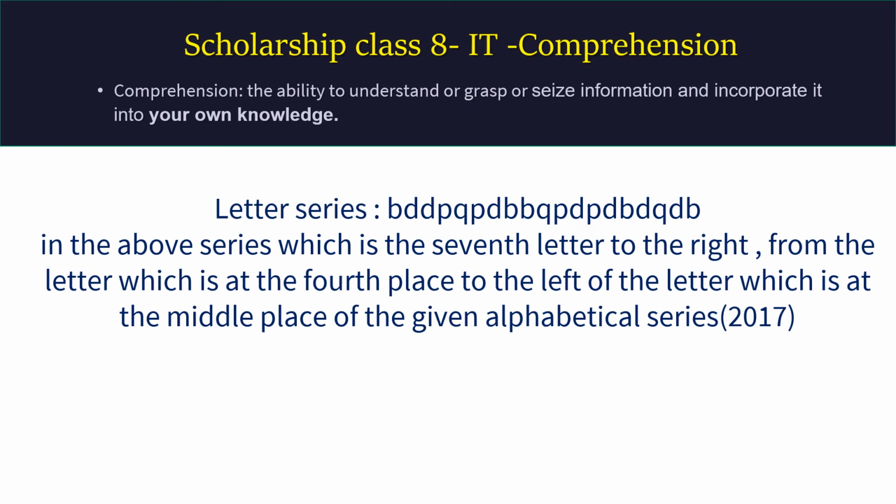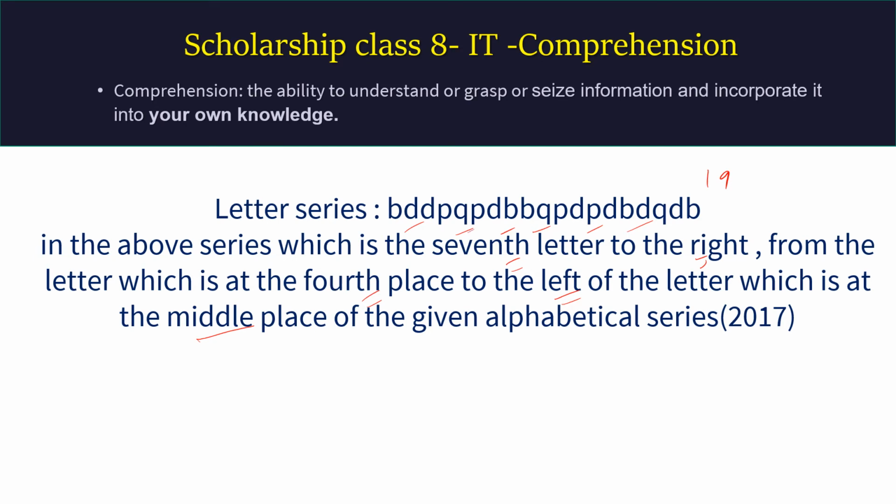Now you have to go in the reverse direction. We have to find out the middle letter first, because from the middle letter you have to go 4 places to the left, and from that 4th place letter you have to go right to the 7th letter. That is the answer. So the middle letter we will find out by counting how many letters are there in the series. 3, 6, 9, 12, 15, 18, 19. 19 letters are there. So the 10th letter will be the middle letter.